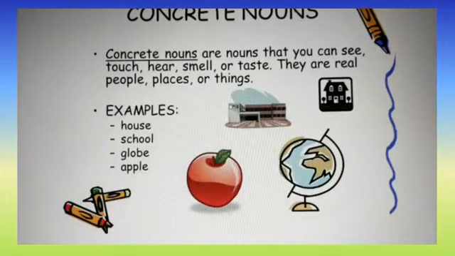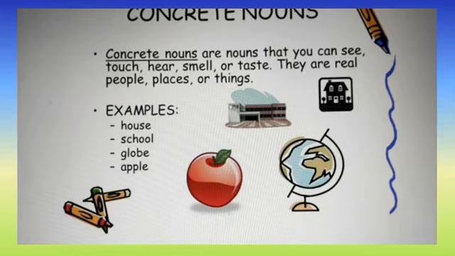The next noun we have here is a concrete noun. So concrete nouns are nouns that you can see. Okay, now children, concrete nouns are the opposite of the abstract nouns. So in abstract nouns we cannot see the things, but here we can see, touch, hear, smell or taste. So they are real people, places or things. See the examples: house, school, globe, apple. These are some examples for concrete noun.